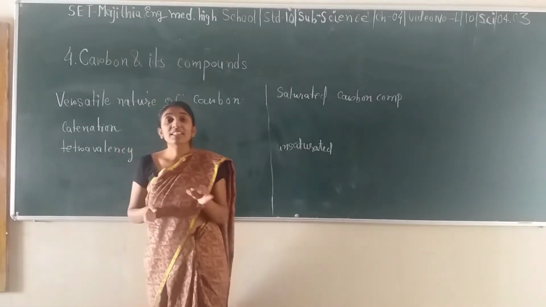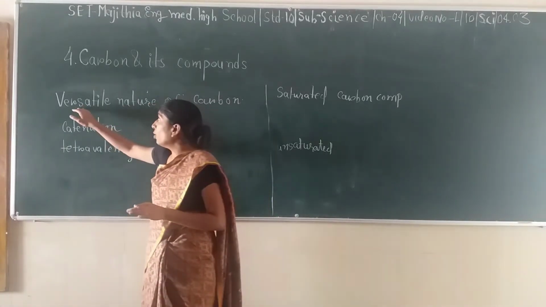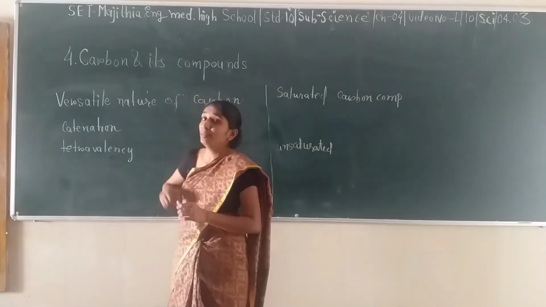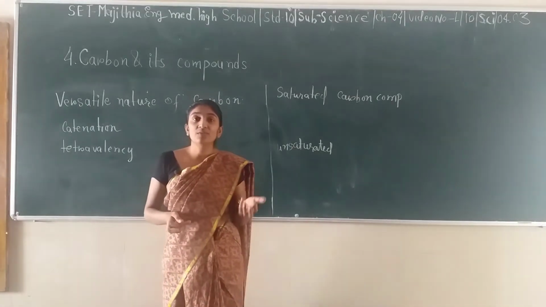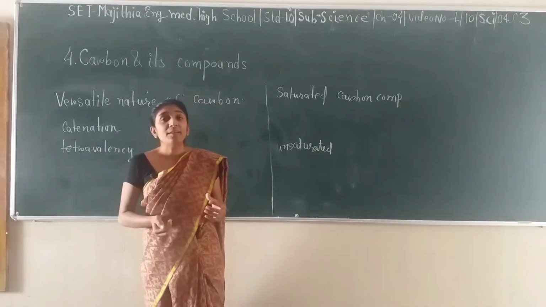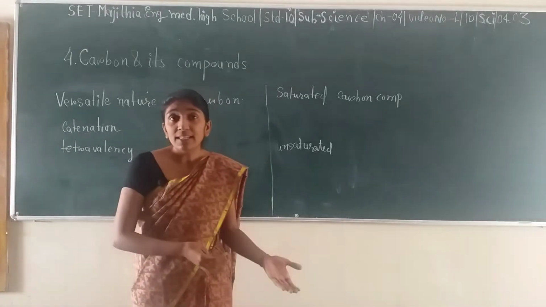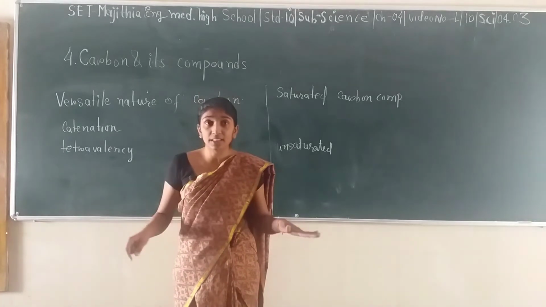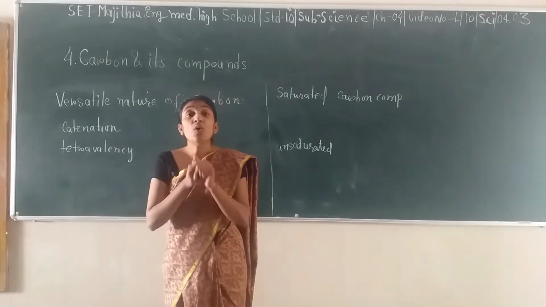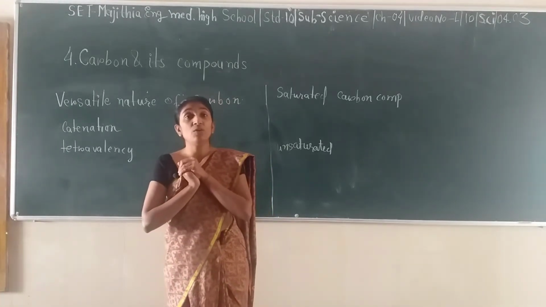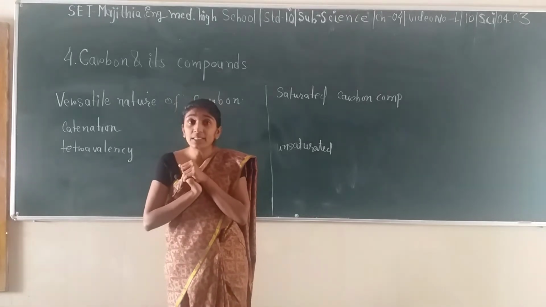Jai Sanskar. In this segment, we are going to discuss the versatile nature of carbon. The carbon atom has this versatile nature. That means it can combine with hydrogen as well as oxygen, nitrogen, sulfur, or any other element present. So why is this versatile nature of carbon there? What is the reason behind it?